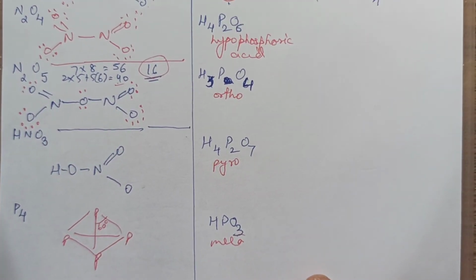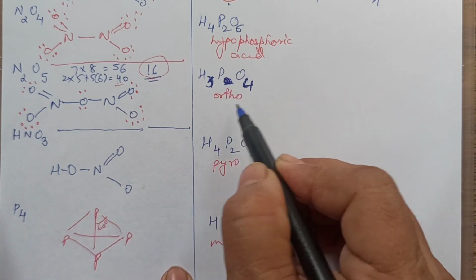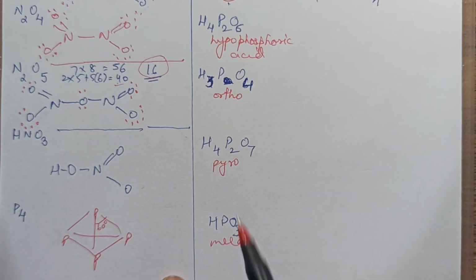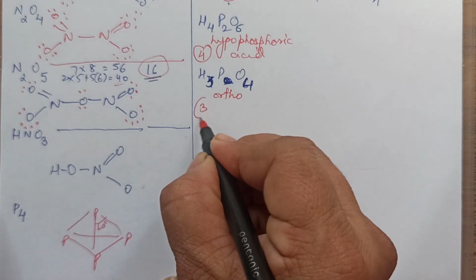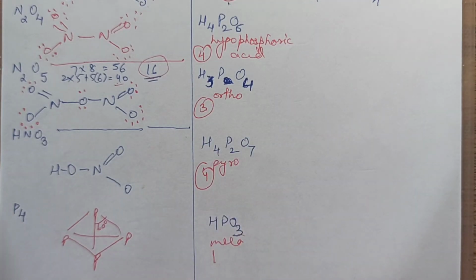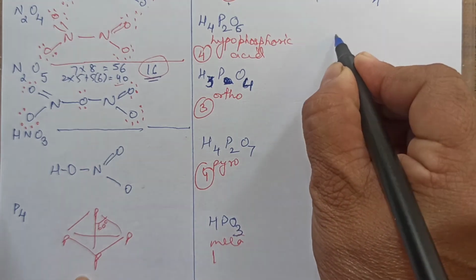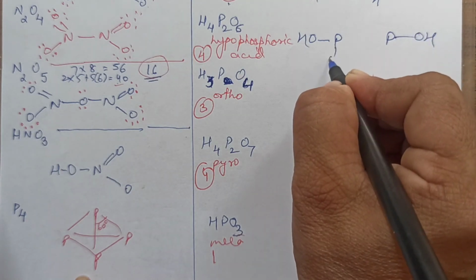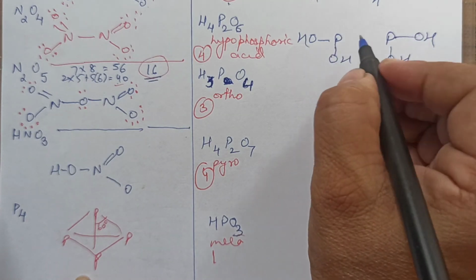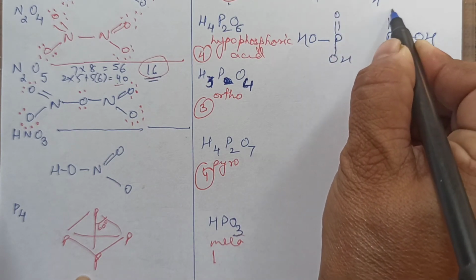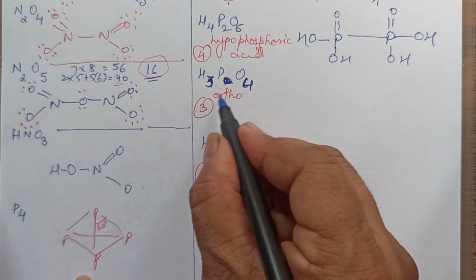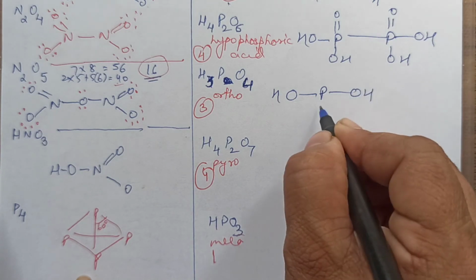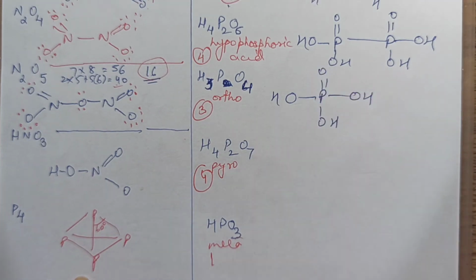These 4 are ic acids: hypo, ortho, pyro. Hypophosphoric acid, orthophosphoric acid, pyrophosphoric acid, and metaphosphoric acid. Basicities for them are: this is 4, this is 3, this is 4, this is 1. Okay, so let us draw 2 phosphorus. 4 basicities means you will draw 4 OH, 2 here and 2 here. Right? How many more oxygens are left over? 2 more oxygens, and link them directly. That's it. This one has 1 phosphorus, and 3 basicities means 3 OH you will show, and 1 oxygen still left over, put a double bond.